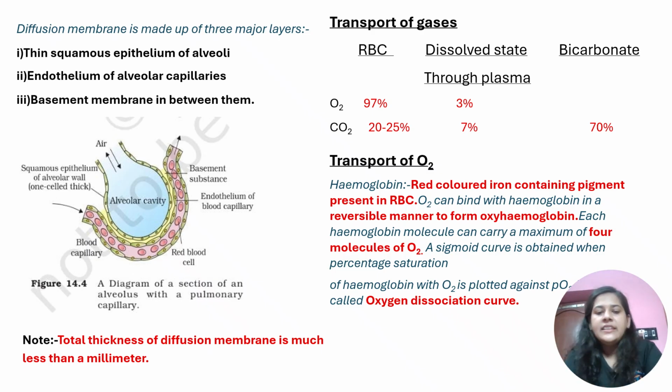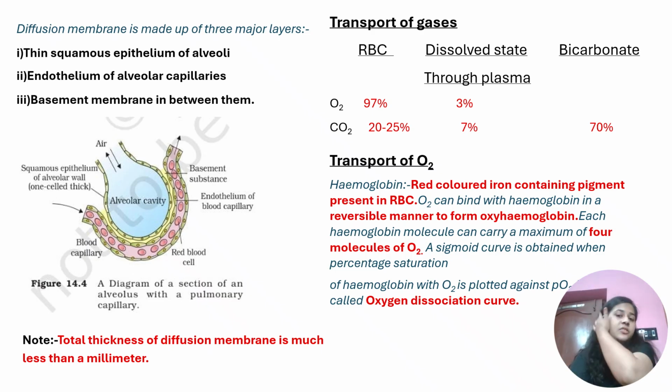A diagram has been provided, and this diagram is extracted from NCERT, so you have to read it. And there's a note that the total thickness of the diffusion membrane is much less than a millimeter. It is very less. If the membrane were thick, it would be very difficult for the exchange of gases. To make it easier, it has to be less. You have to remember this note, that the total thickness of the diffusion membrane is less than a millimeter. A millimeter is very less, and it is still less than a millimeter.